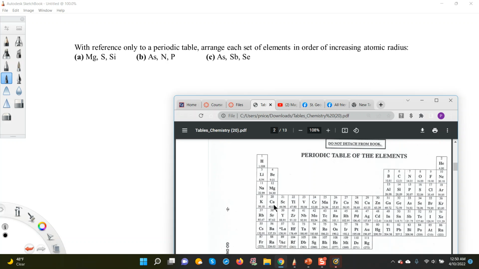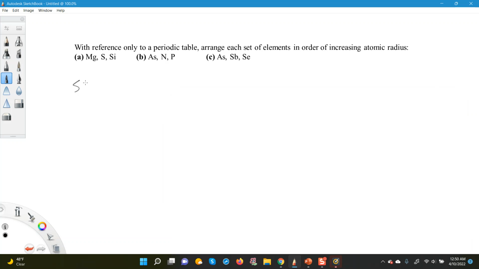So we have to locate where the different elements are. Magnesium is here, and then to the right of magnesium is silicon, and then to the right of silicon is sulfur, right? So therefore, since sulfur is the one to the extreme right, sulfur would be the element indicated first. So I'm going to put sulfur first, as being the smallest, and then followed by silicon, and then followed by magnesium.